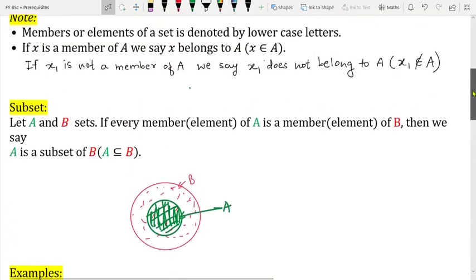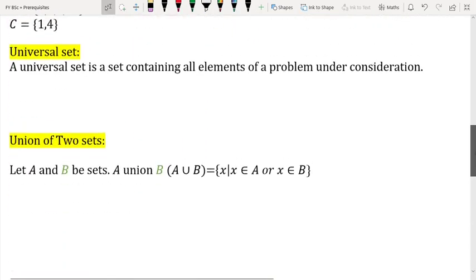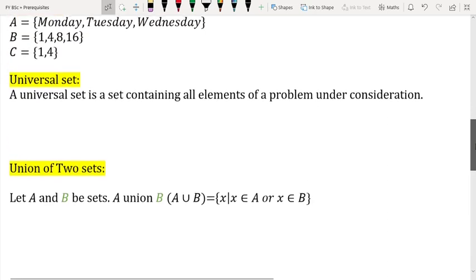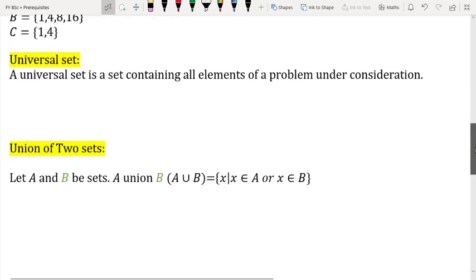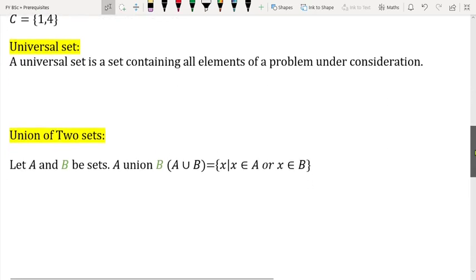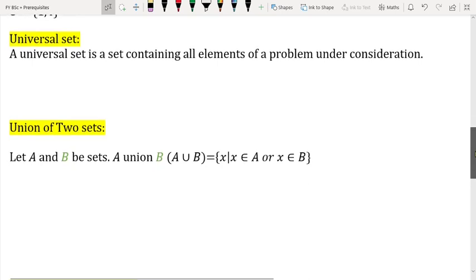Okay, so there are some subjects in mathematics where your universal set is sometimes the set of integers, sometimes the set of natural numbers, and sometimes it is the set of real numbers. Okay, so what is the meaning? Suppose my U is the set of natural numbers.